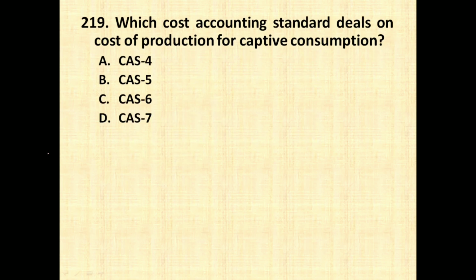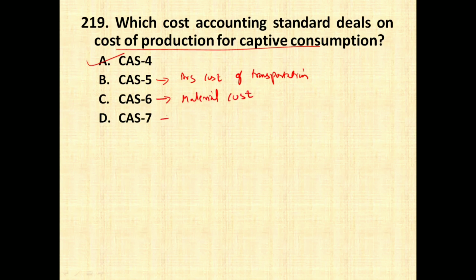Which cost accounting standard deals with cost of production for captive consumption? CAS 4, CAS 5, CAS 6, CAS 7. So cost accounting standard 4 deals with cost of production for captive consumption. Cost accounting standard 5 deals with average cost of transportation. Cost accounting standard 6 deals with material cost, and cost accounting standard 7 deals with employee cost.